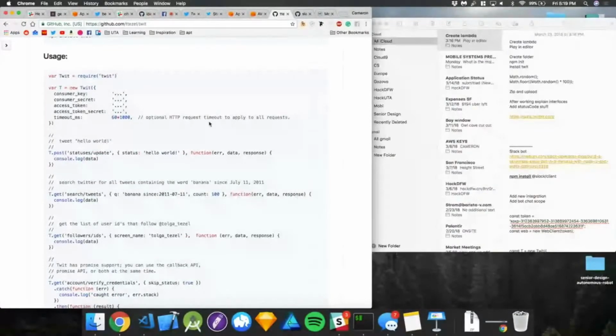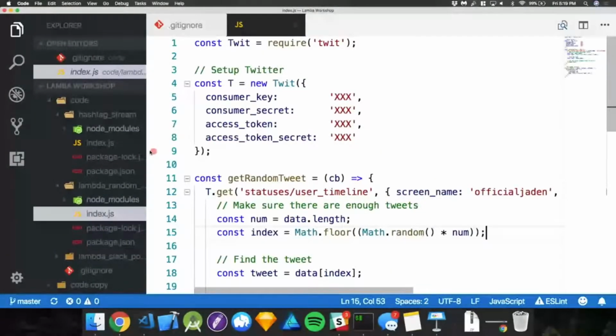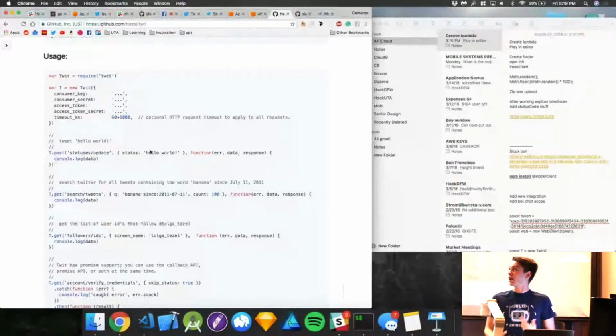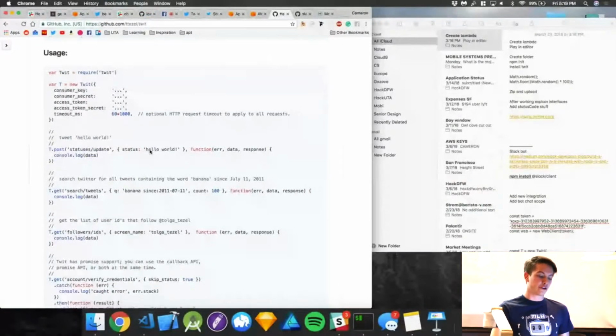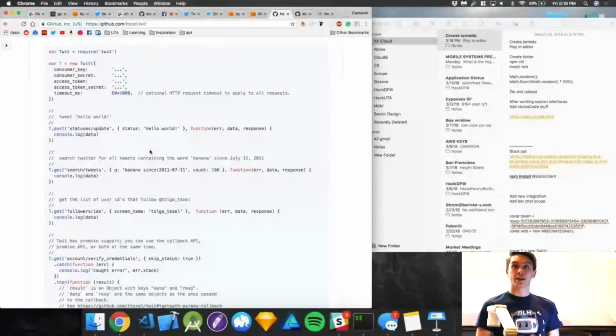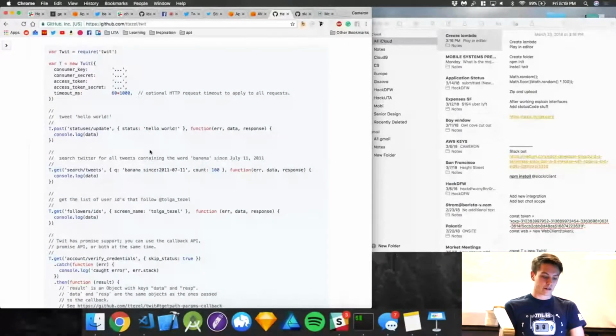So we use this code. Instead of making these HTTP calls like I just mentioned with that server, this is going to be super, super simple. Like I mentioned, it's a quick little workshop, so we can't get too in depth. There's a lot of things you can follow up on after this. You can go look at the code and see how they are making those requests. You can follow along with the actual Twitter documentation and figure out how to make an HTTP request yourself. All that kind of cool stuff. But that's out of scope here. This is just a super quick introduction. They have all these little functions, and they do the two things that I mentioned. They can stream, and they can get a list of tweets. So let's start off by getting this list of tweets.